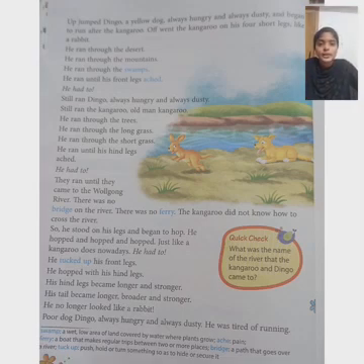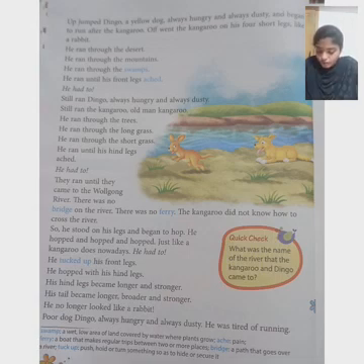To cross the river, there was no bridge. There was no ferry. Ferry means what? A boat that will make regular trips. There was no ferry, and no bridge to cross the river. The kangaroo did not know how to cross the river, and was confused because the Dingo was following him. He will catch him and he will eat him. Our kangaroo knew that the Dingo would eat him.